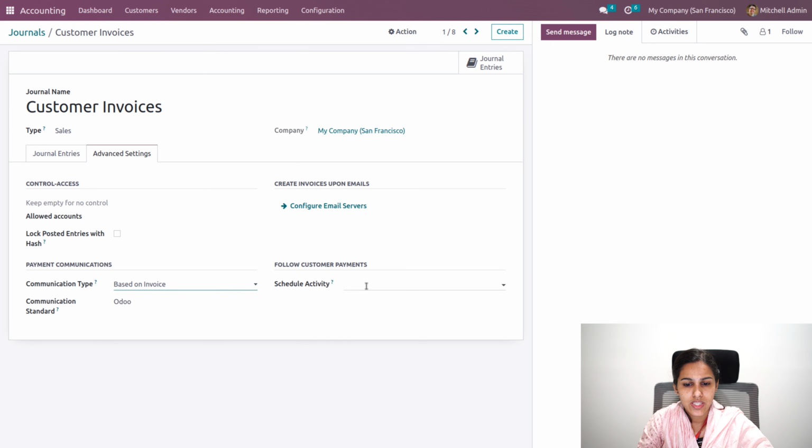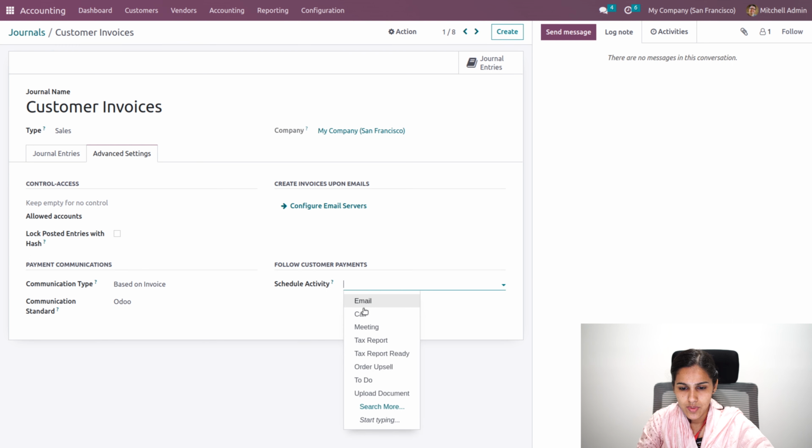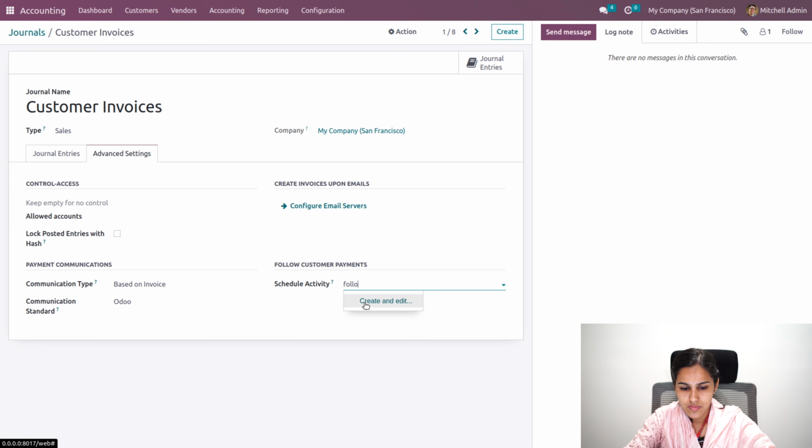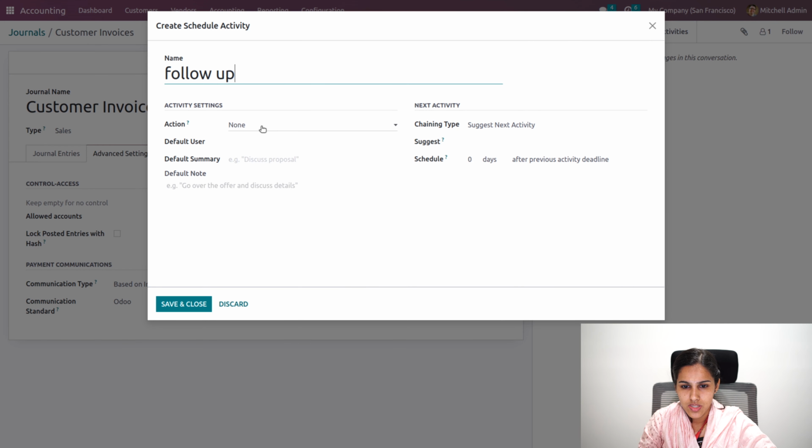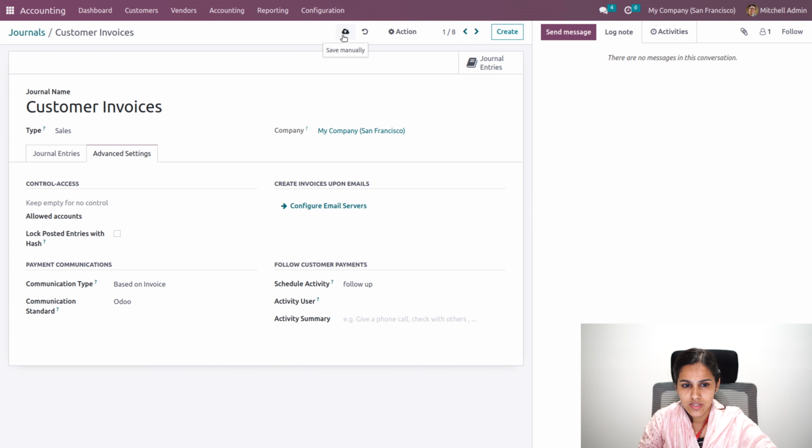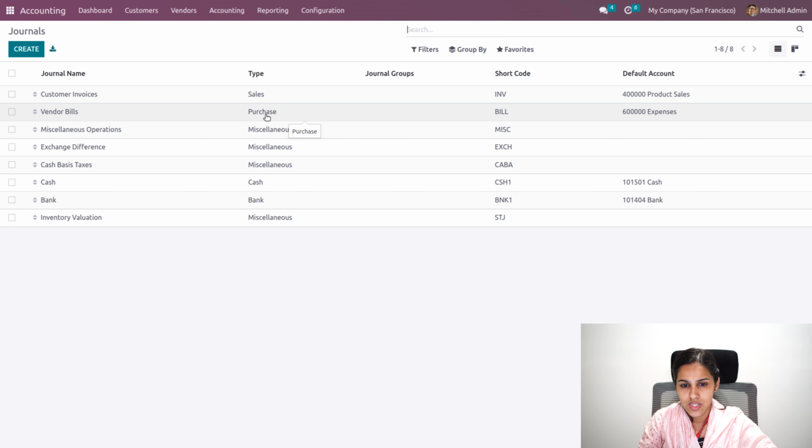And also we can even schedule an activity. So once a journal entry has been generated under the customer invoice journal, a scheduled activity will be applied automatically. You can add that. Let's create one activity from here, and it can be applied to the default user. Okay, so let's save. Then we'll move to the next journal, which is the purchase journal.